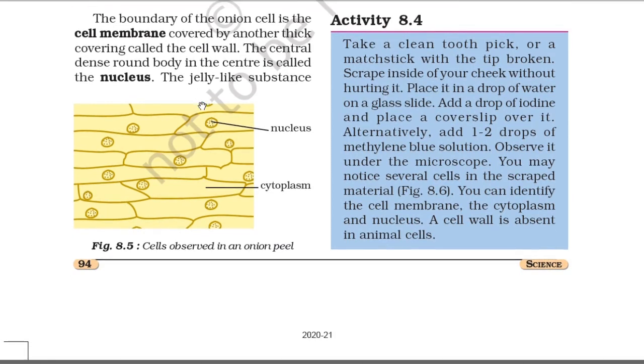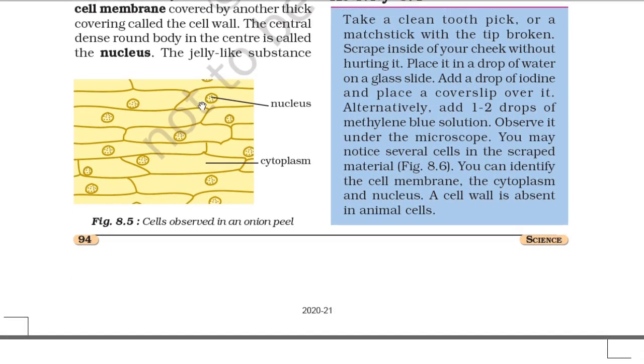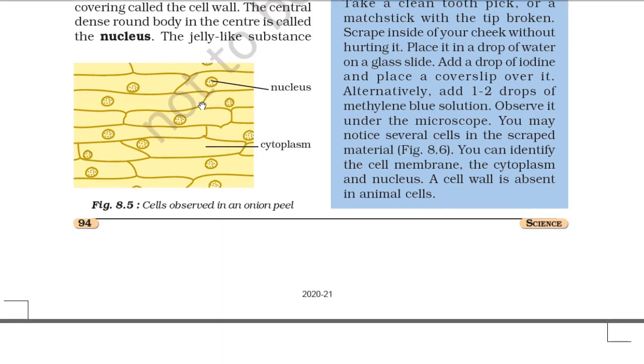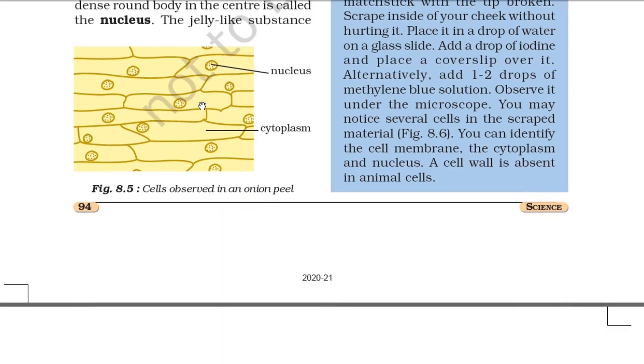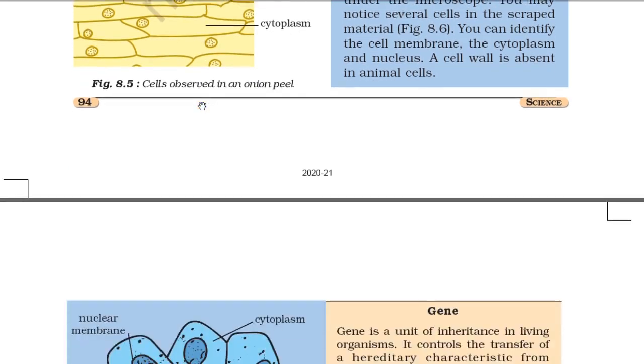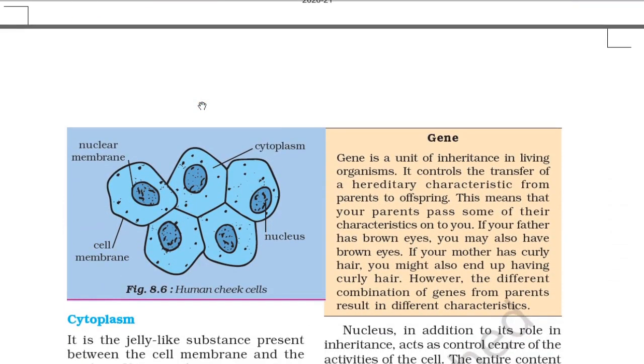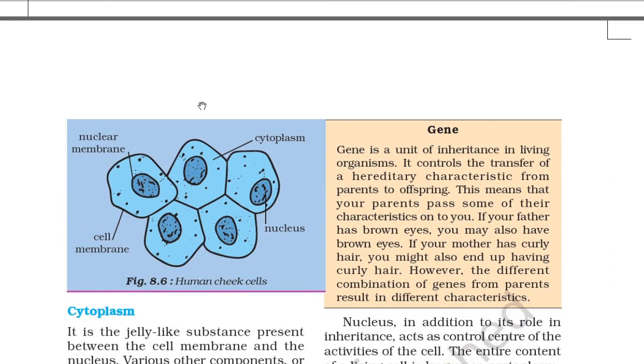You will notice several cells in the scraped material as in figure 8.6. You can identify the cell membrane, the cytoplasm and the nucleus. A cell wall is absent in an animal cell. So you can see here a human cheek cell. So this is the cell membrane, this is the cytoplasm, and this is the nucleus.